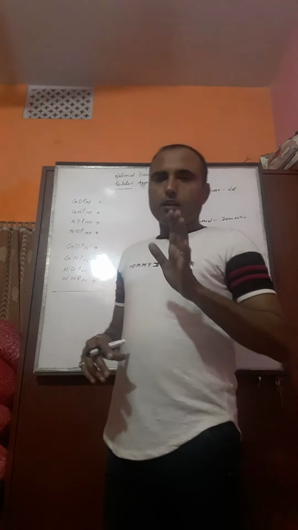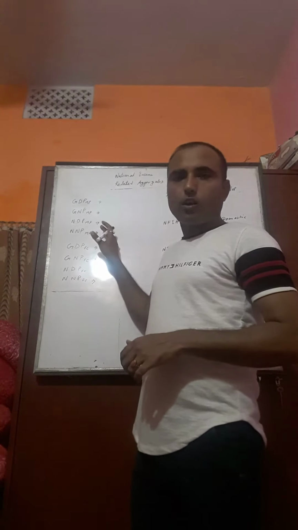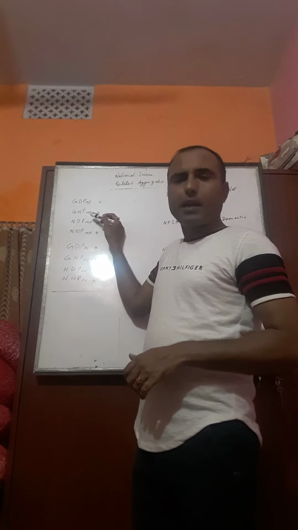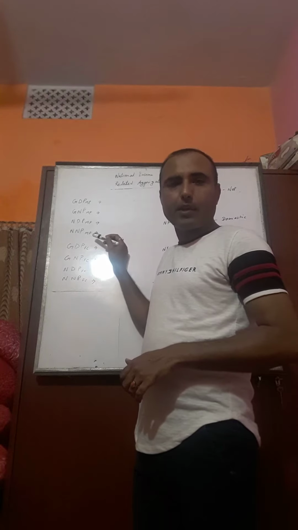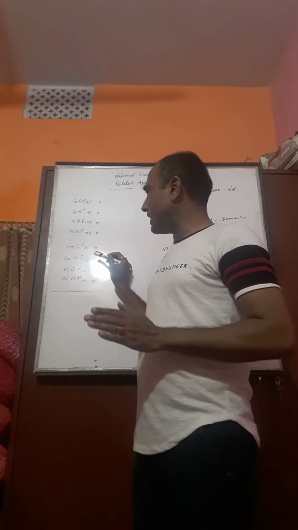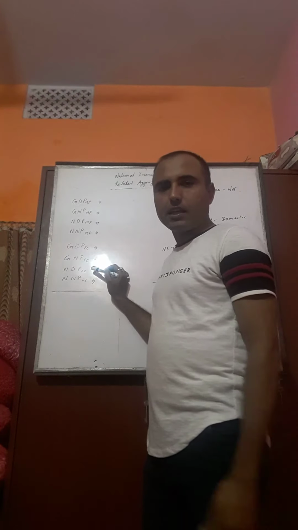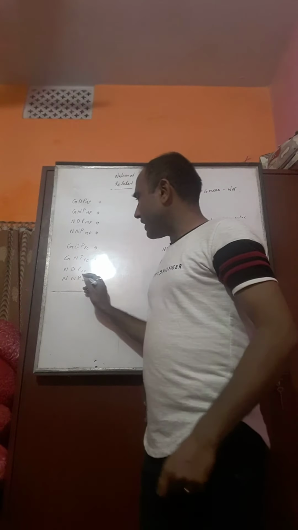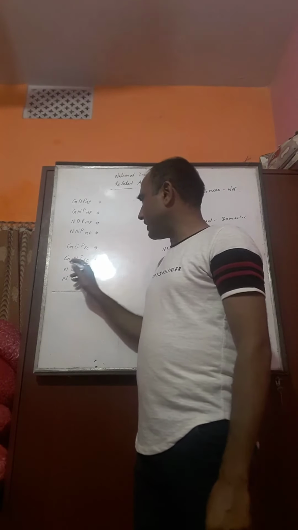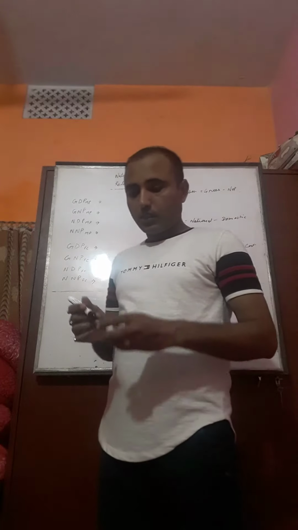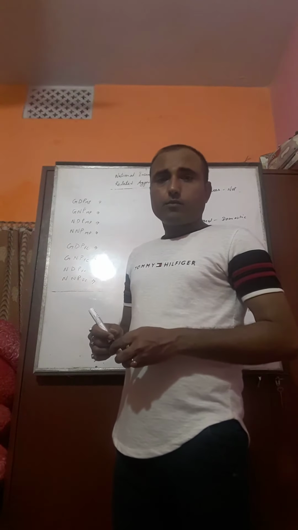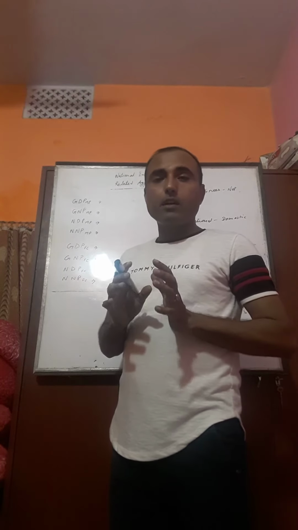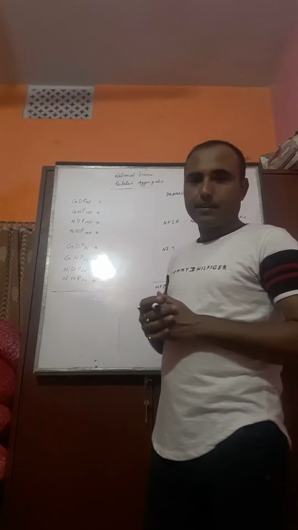Actually, there are 8 aggregates of national income: GDP MP, GNP MP, NDP MP, NNP MP, GDP FC, GNP FC, NDP FC and NNP FC. This one is national income and this one domestic income. First, we have to know how to remember all the full forms.